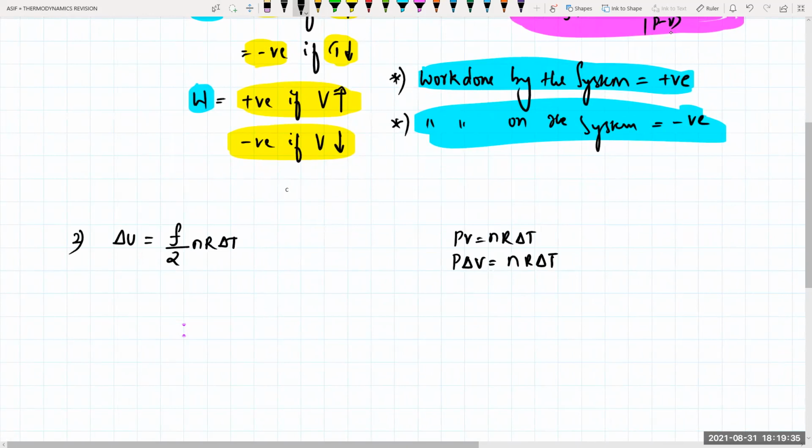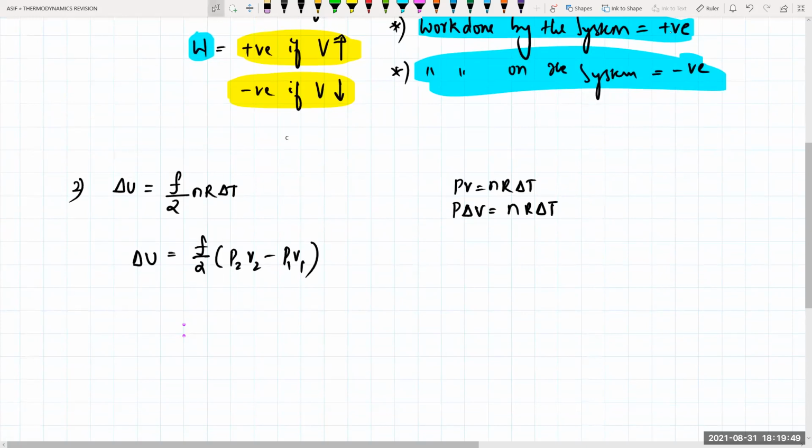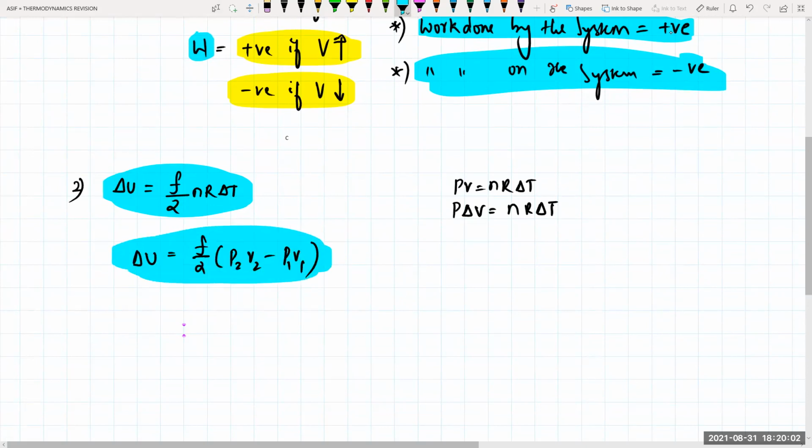That means this can also be written as F by 2 into P2 V2 minus P1 V1. Can I write like this? So these are two different forms in which I can write the internal energy, and this is applicable for all processes in the universe. Make sure of that. Delta U is equal to F by 2 nRT, or delta U is equal to F by 2 into P2 V2 minus P1 V1.